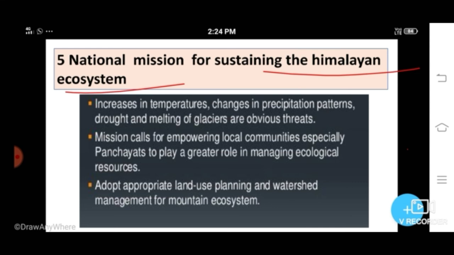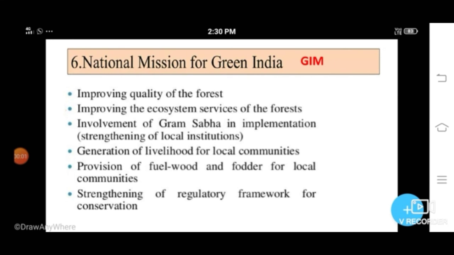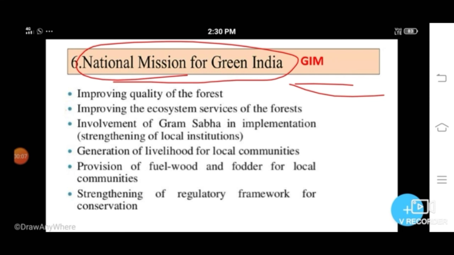Next one, the National Mission for Green India. It is commonly called the Green India Mission. It aims to improve the quality of the forest and strengthen the regulatory framework for conservation. The aim of this mission is to protect, restore, and enhance India's diminishing forest cover. It will be implemented on both public as well as private land, with a key role for local communities in planning, decision making, and implementation. This is the sixth mission, the National Mission for Green India. It is mainly focused on the quality of the forest.